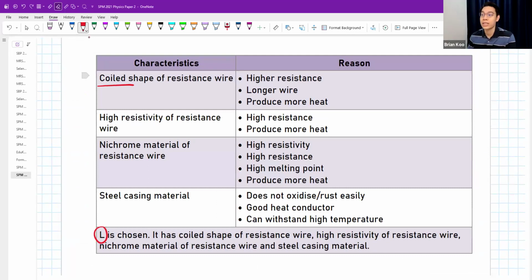Coil shape, because coil shape has higher resistance, and a longer wire can produce more heat. Either one is already correct. High resistivity, because high resistance produces more heat. Nichrome, high resistivity, high resistance.